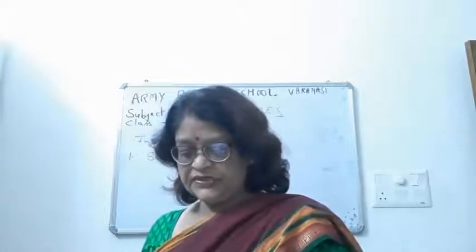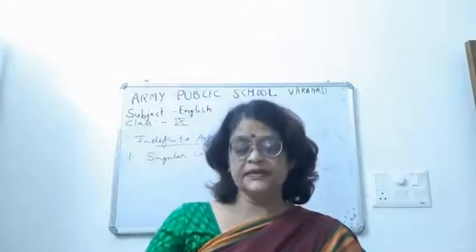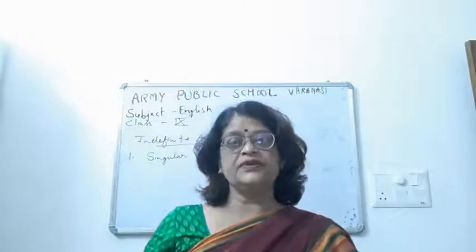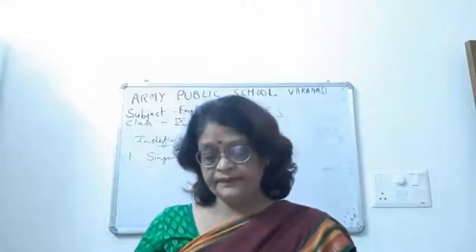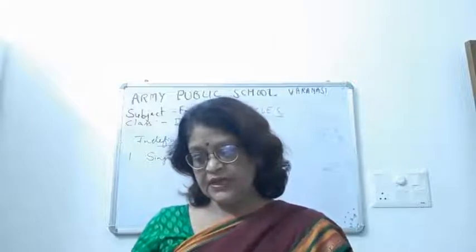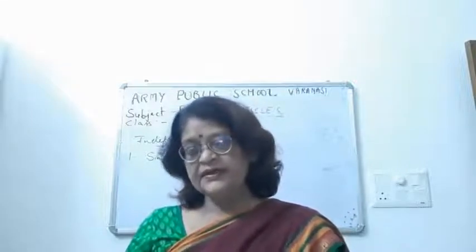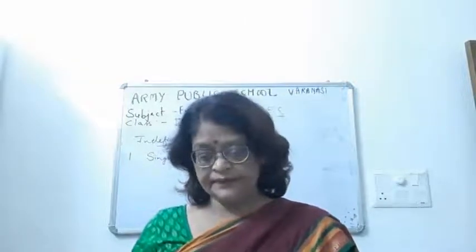So it is a singular countable noun. A countable noun is one which we can count, and singular is one. So a here is used with the singular countable noun, that is a boy, a table, a spoon, an elephant, an orange, and so on.